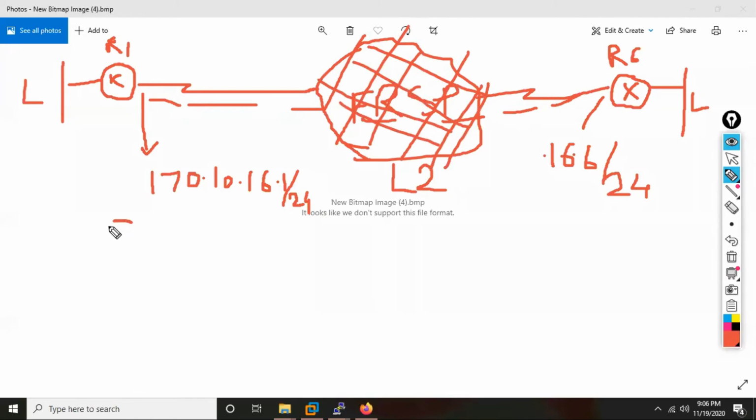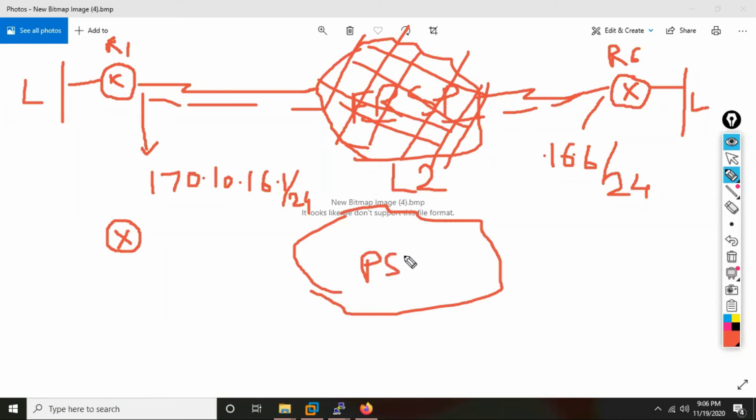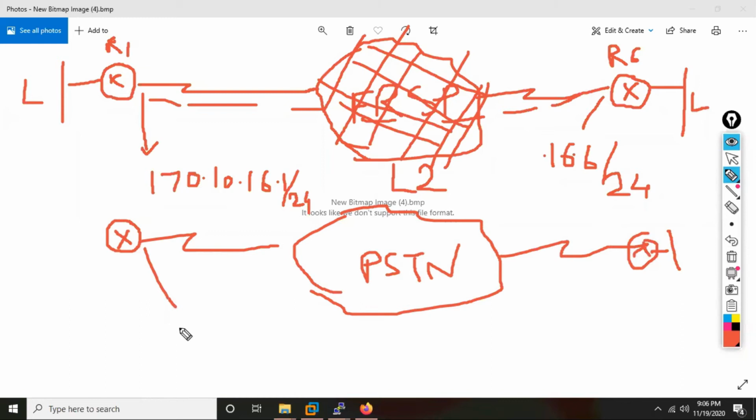Same thing used to happen for what? Another WAN service that is called as what? Lease line. Lease line basically means what? You take up a connectivity from where? A PSTN network. In this also, again, this used to be what? Same. You put, I'm just going to write here, let's say now 16.1 same IP, and here also 16.6 IP.